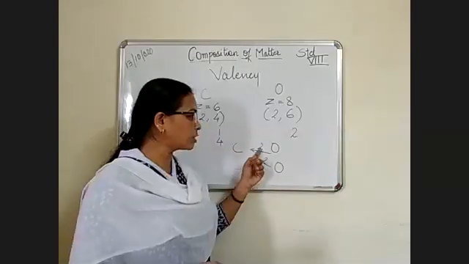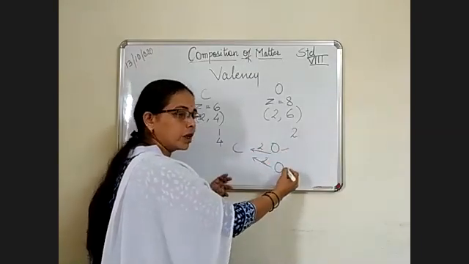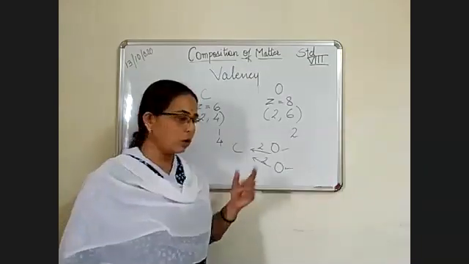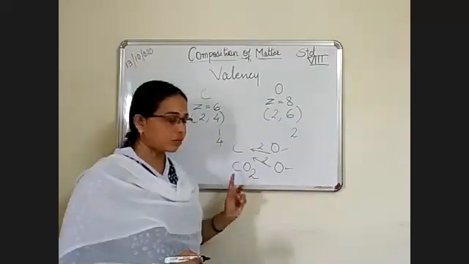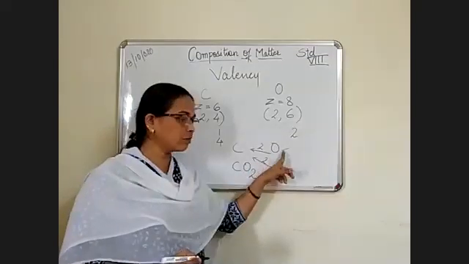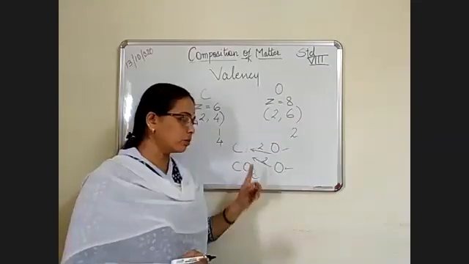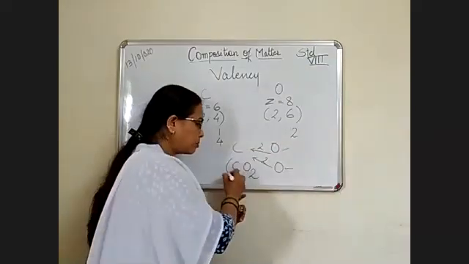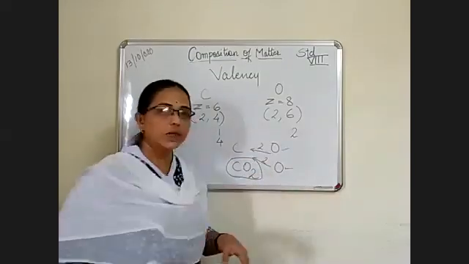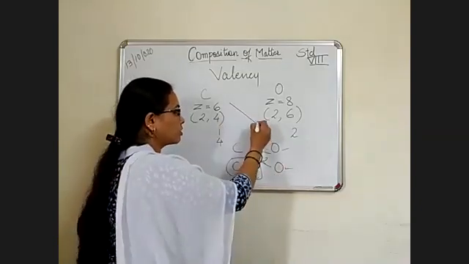Now see, carbon has got how many electrons? 4 electrons: 2 from one oxygen and 2 from another oxygen. You can see carbon has become CO2. Carbon 1 and oxygen 2. Why 2 oxygen? One atom is giving 2 electrons and another atom is giving another 2 electrons. So the formula becomes CO2: 1 carbon and 2 oxygen. You can see here.